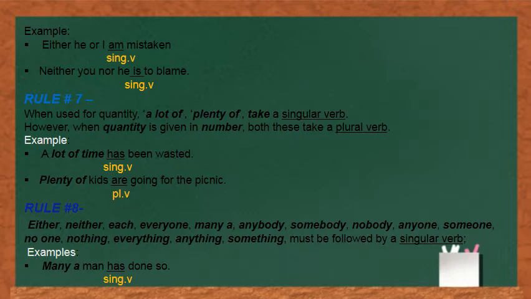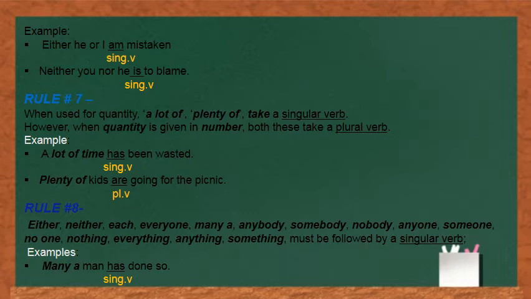The rule says that when two subjects of different persons are joined by or, nor, it takes a verb according to the subject which is near to it. And here the first person pronoun I is near to am, so the verb agrees with I.